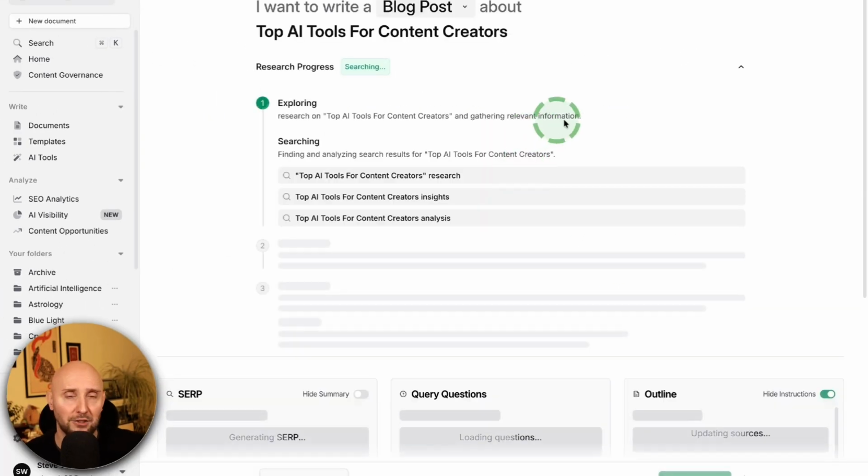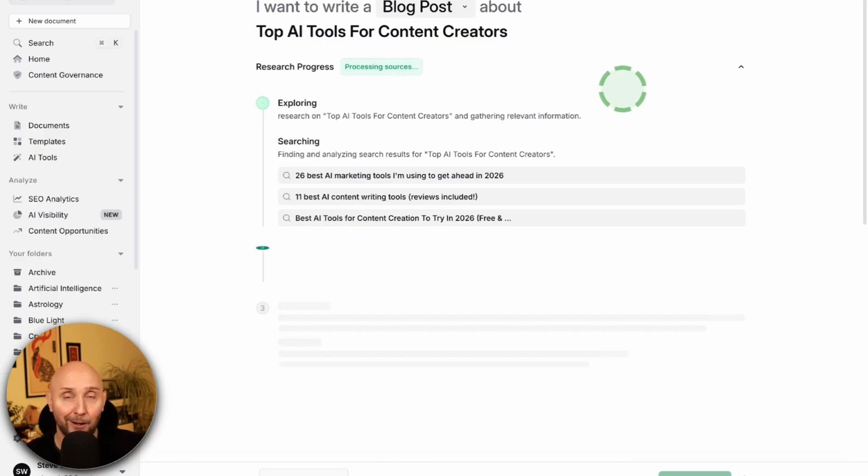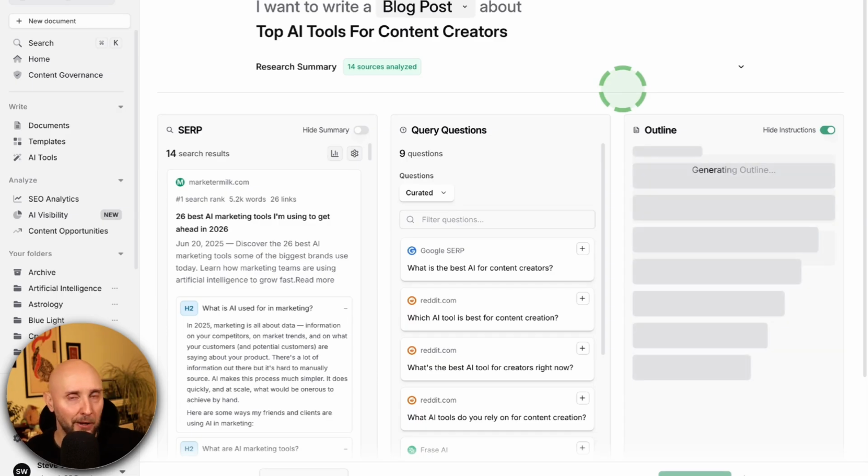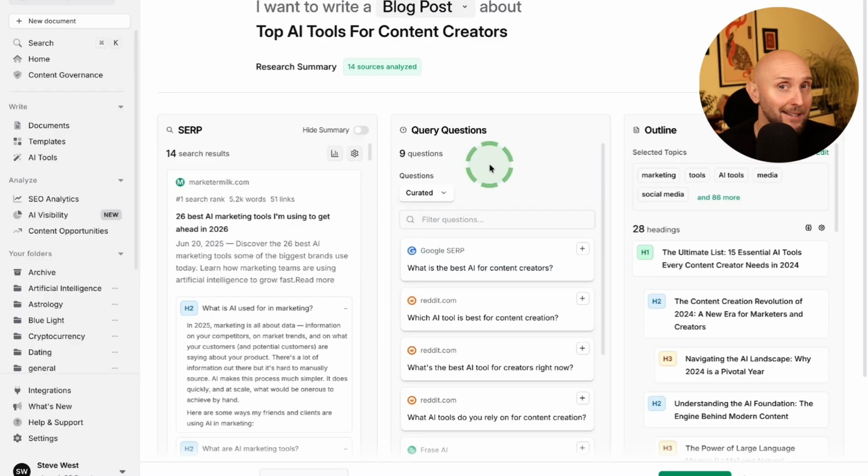Now, before Phrase actually starts writing our article, it's going to spend a few minutes doing some research and analysing the search results in Google and taking a very close look at the top articles ranking for this keyword. And then once you're happy, you can go ahead and get Phrase to write the entire content for you, fully optimised with SEO in mind. So now Phrase has completed the research phase of our article.